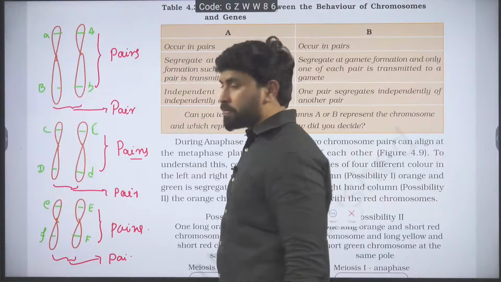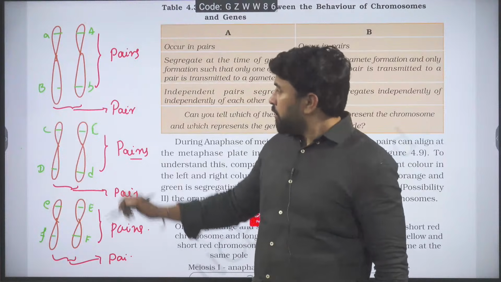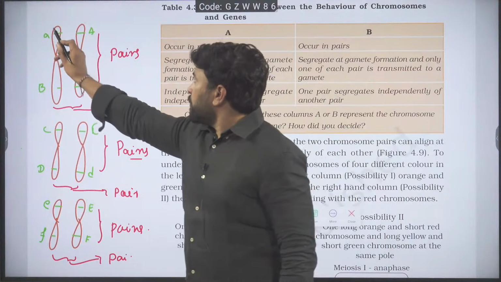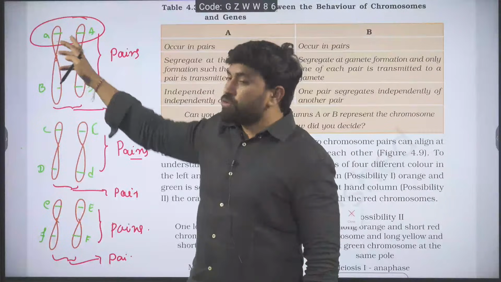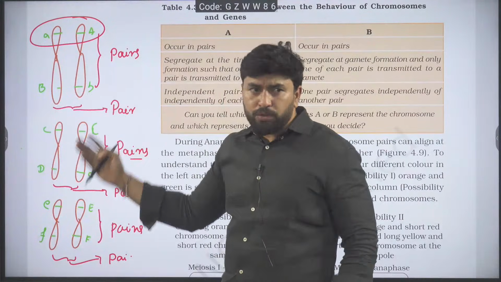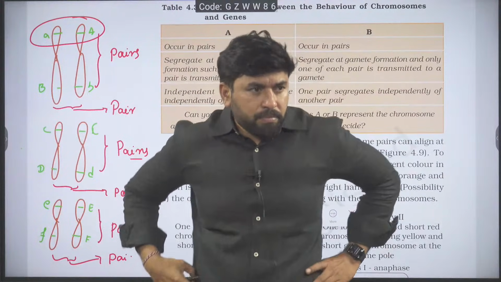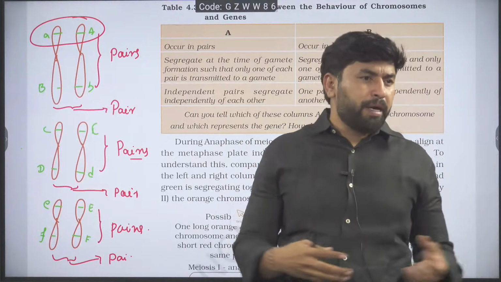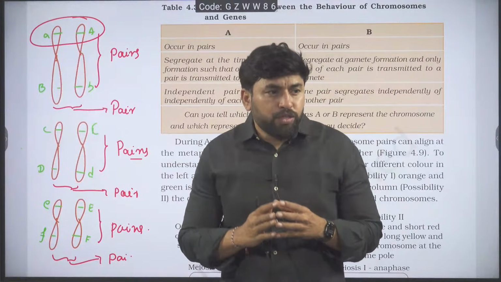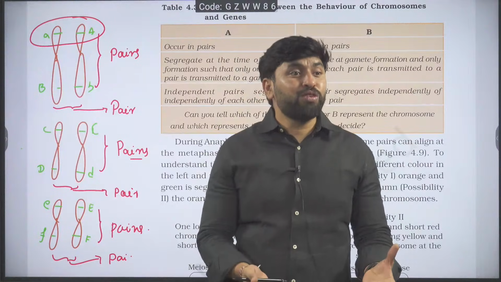Let us consider chromosomes and genes. Which occurs in pairs? Which one would occur in pairs? Of course, both.